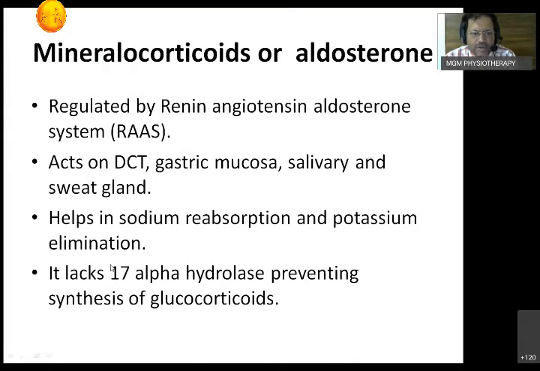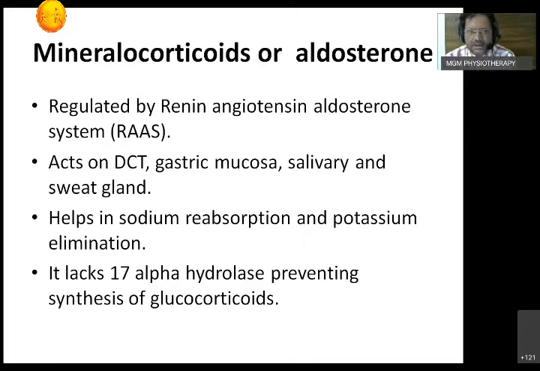It lacks something. Why doesn't it convert? Because this is the same thing. Cholesterol is going to make all the hormones in the cortex. So why doesn't it produce the glucocorticoids? Because it lacks the enzyme called 17 alpha hydroxylase, which prevents it from converting into glucocorticoids. So it remains as aldosterone. We will go into detail in biochemistry, and get all the steps of how each hormone is formed one by one.